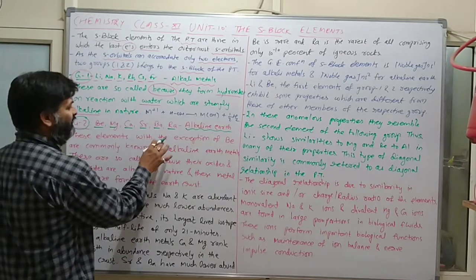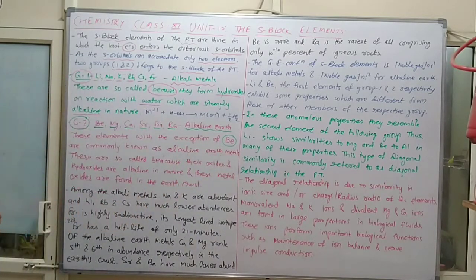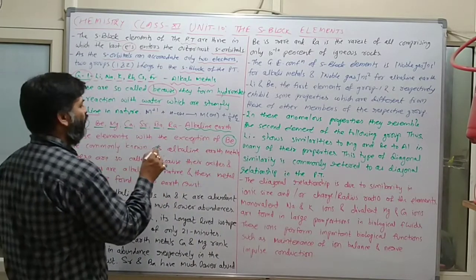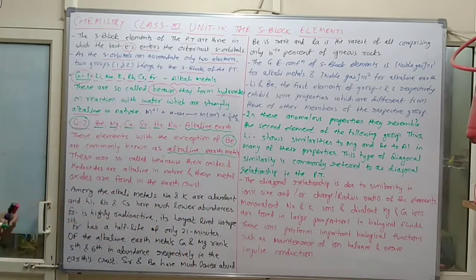These elements, with the exception of beryllium, are commonly known as alkaline earth metals. Why are they so called?